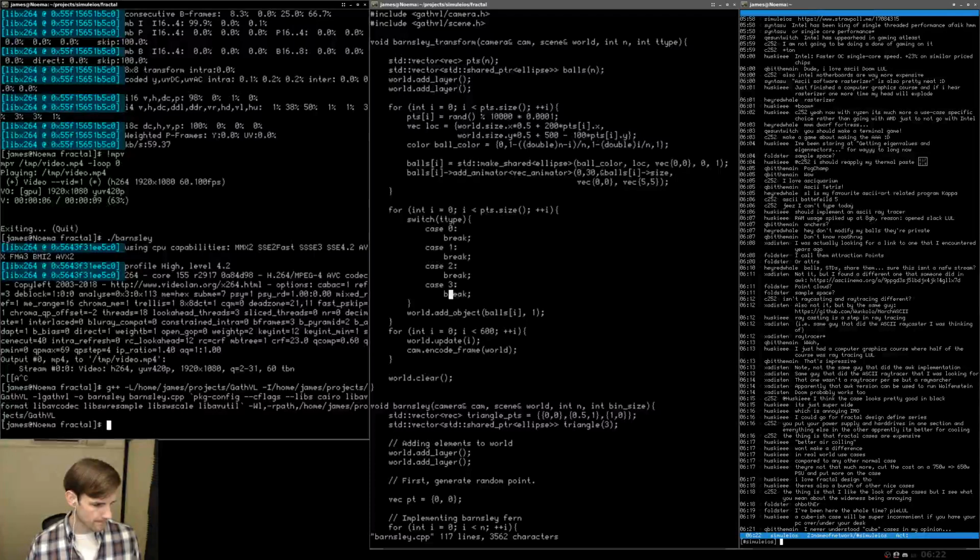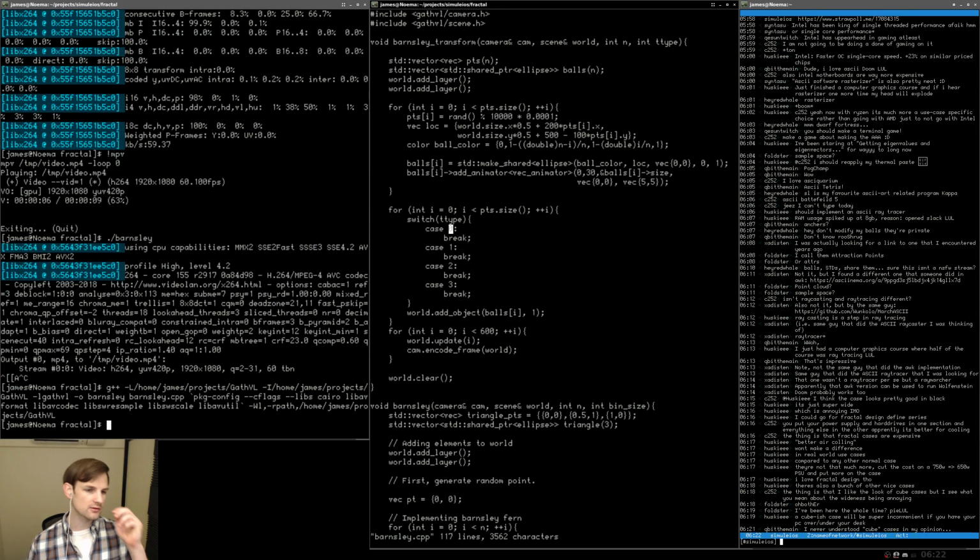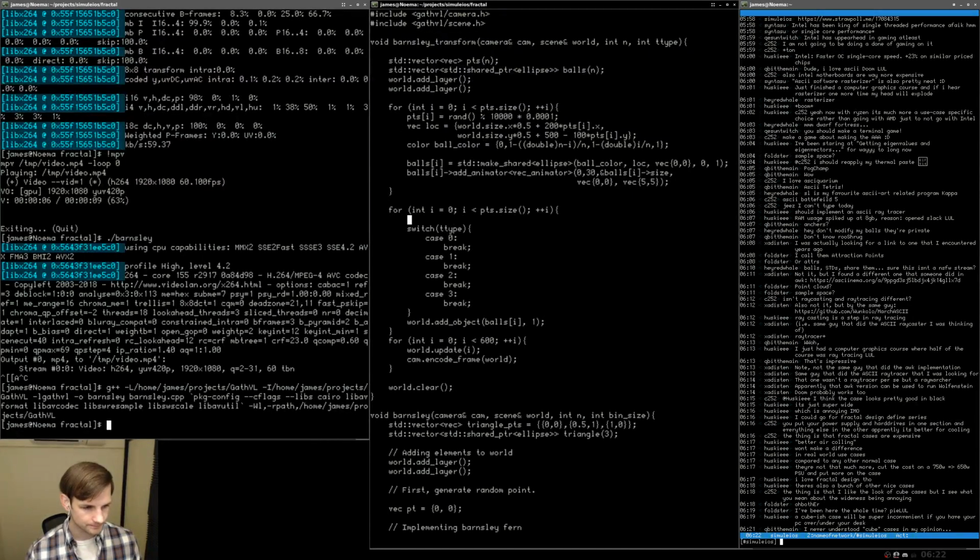Yep. Okay, so now we have the case 0, case 1, case 2, and basically what we're going to be doing here is we're going to be transforming our points and then giving them a new location. Yeah, I think that's okay. So we have the vector location where they were before. Let's go ahead and define that. So we're going to say vec loc previous is going to be equal to this guy here.